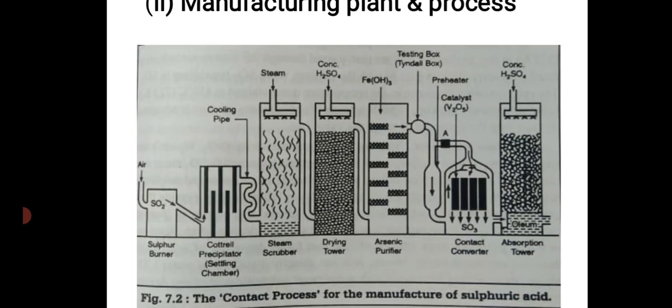Air, sulfur burner, Cottrell precipitator, settling chamber, then cooling pipe, steam scrubber, drying tower, concentrated H2SO4, arsenic purifier, testing box, Tyndall box, preheater, catalyst V2O5, contact converter, concentrated H2SO4, inner adsorption tower, oleum, that is formation of oleum.